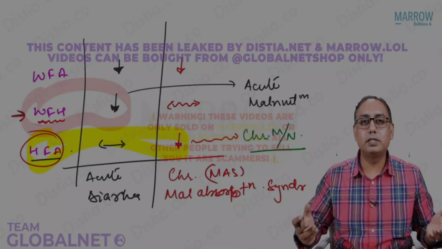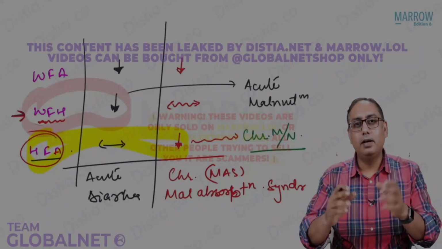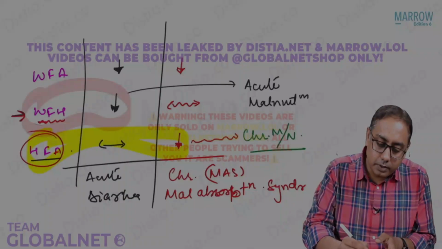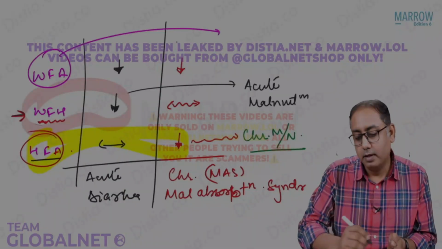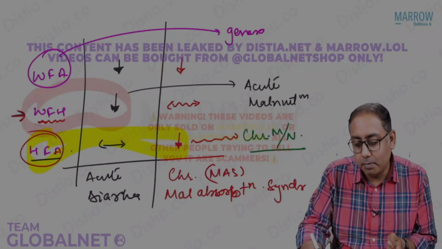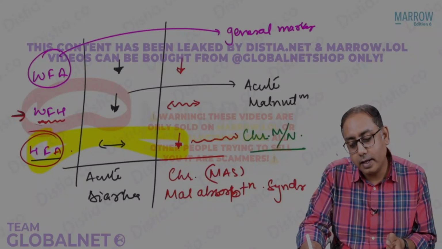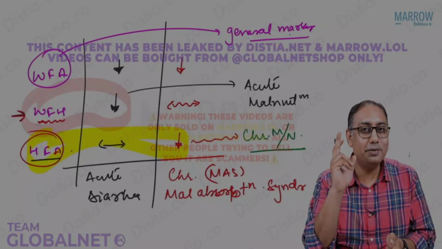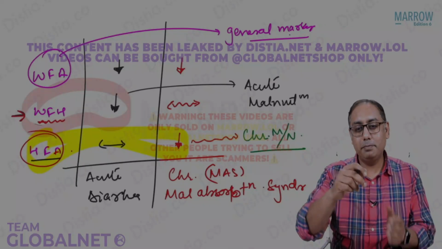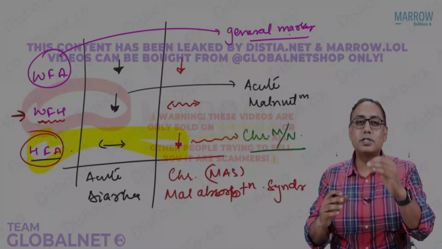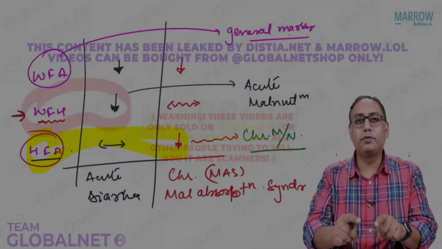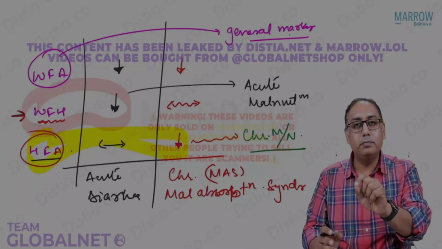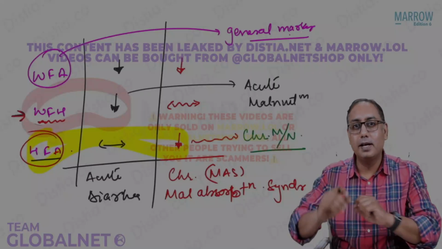Next MCQ, which of the following is a general marker? Any undernutrition, acute undernutrition, chronic undernutrition, the weight for age is going to decrease. Simple answer, simple question. Weight for age is a general marker for any type of undernutrition. Which of the following is the most sensitive marker? You remember in screening of disease, we discussed that sensitivity means the initial test. So the most sensitive marker will be the weight for age. Most specific for acute malnutrition is weight for height. Most specific for chronic malnutrition is height for age.